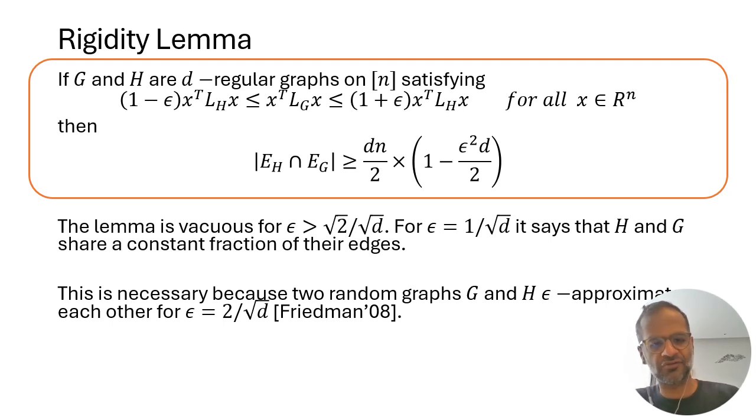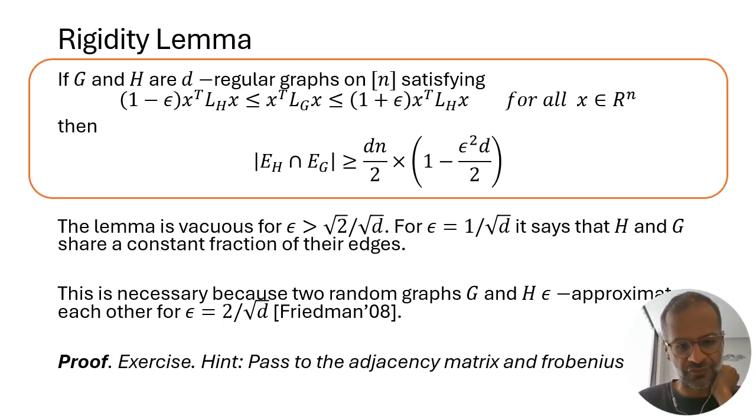If you have epsilon 2 over square root d, or bigger than, then all, or most, pairs of d-regular graphs spectrally approximate each other. But as you go down to 1 over square root d, then suddenly it becomes a very rigid condition, and the graphs actually have to be combinatorially very close.